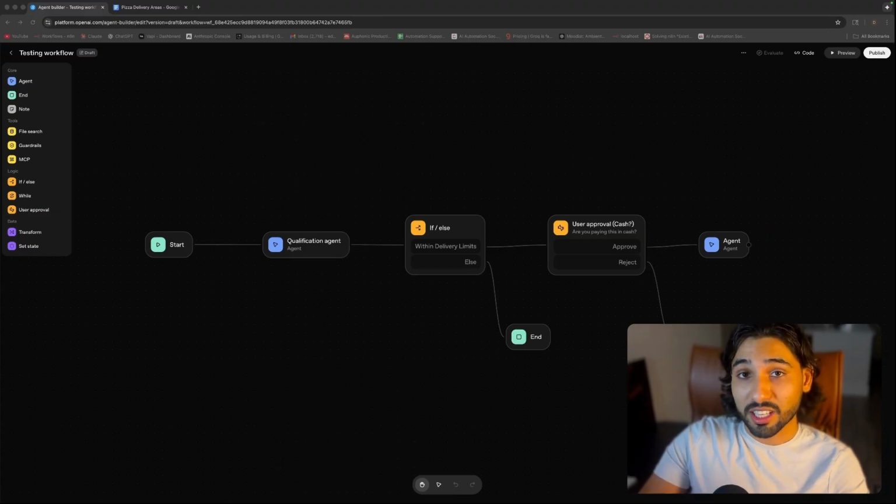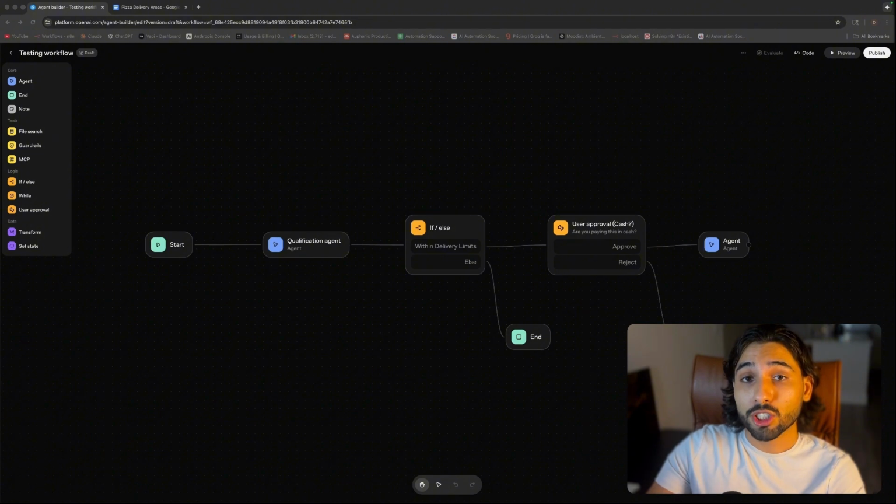Because if it's a real competition, that changes a lot of things. And if it's not, that is still good news, and I will explain to you why. So let me quickly share my initial thoughts about the Agent Builder from OpenAI. Quick disclaimer, I haven't had a chance to extensively test Agent Builder since this feature just came a few hours ago. However, I just wanted to share my opinion as a daily n8n user of what I think of this new feature and what my initial impressions are.